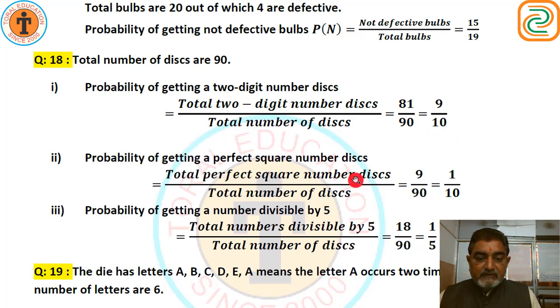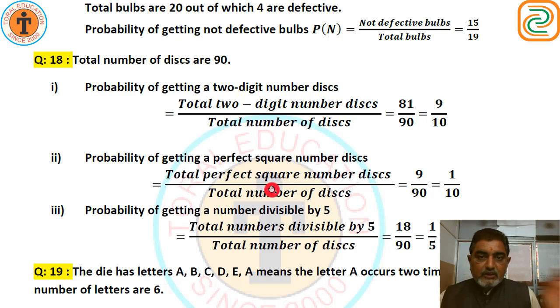Probability of getting a perfect square number disc. Do you know perfect square? The numbers which have square roots as positive integers are perfect squares. So perfect squares begin from 1.